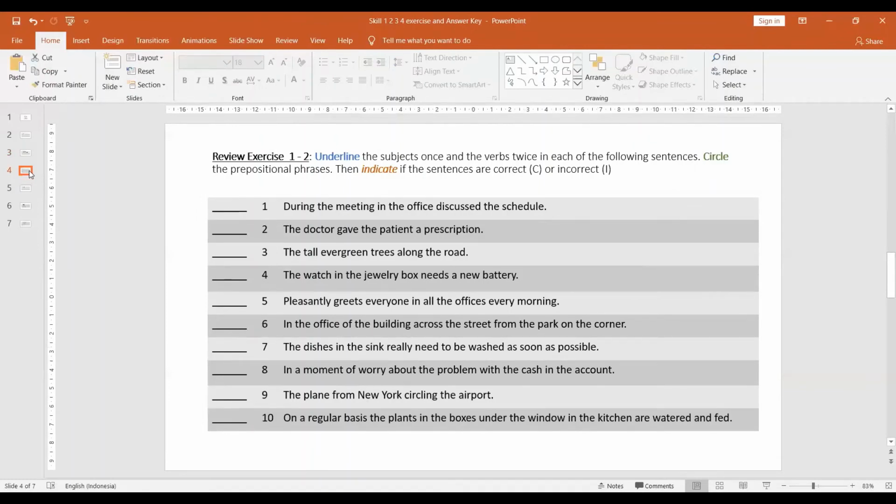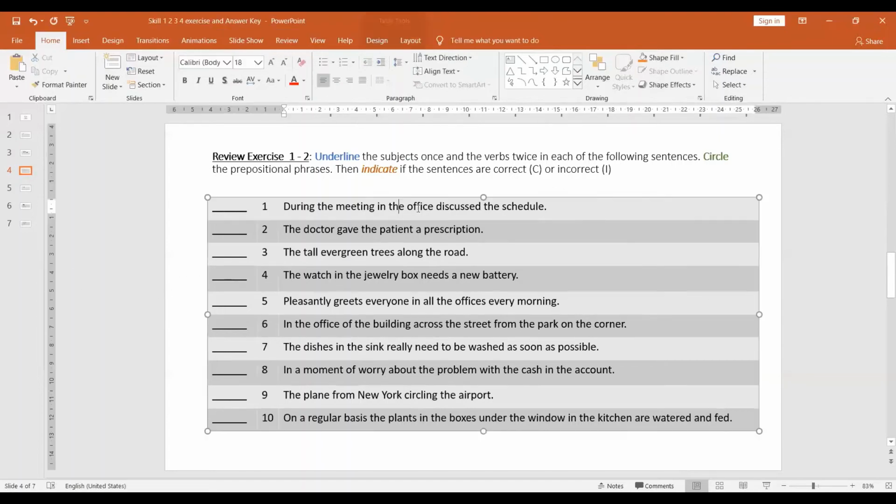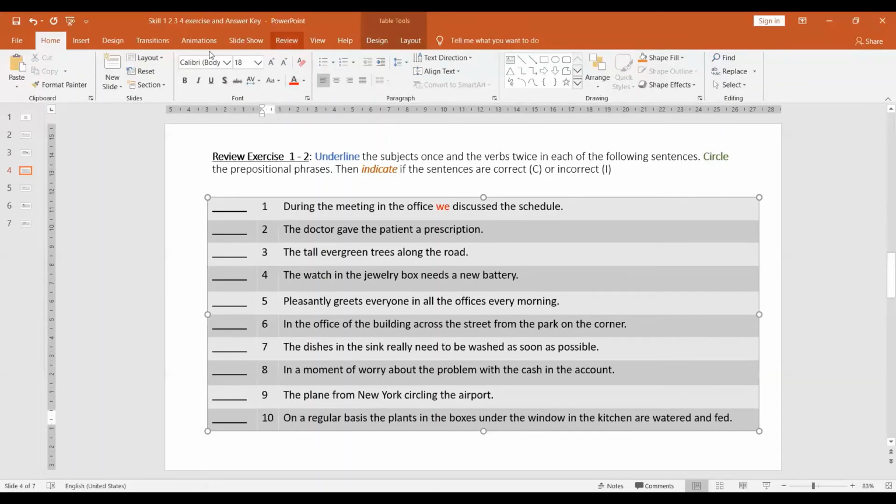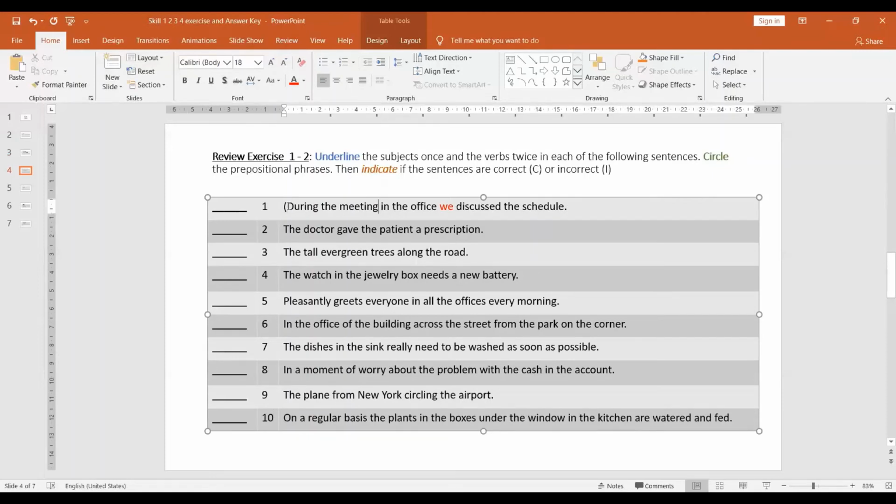We will see this. During the meeting in the office, discuss the schedule. There's no subject. During the meeting in the office, we discuss the schedule. And then the prepositional phrases are during the meeting and in the office.